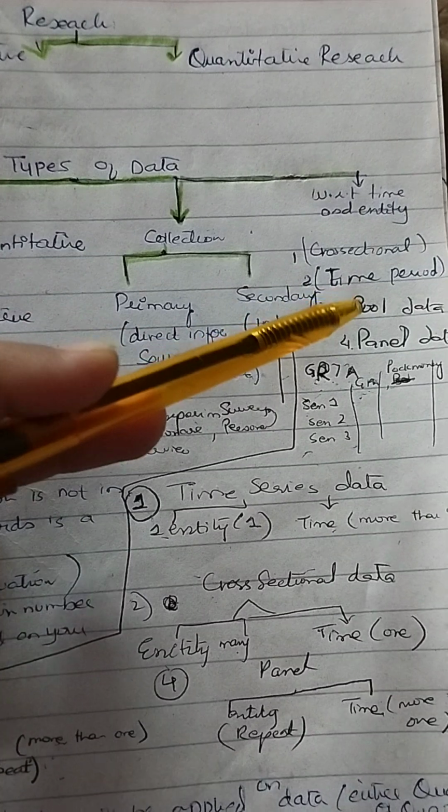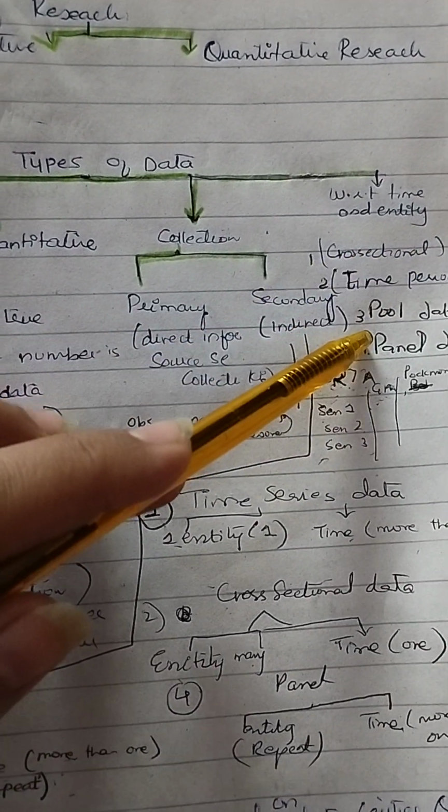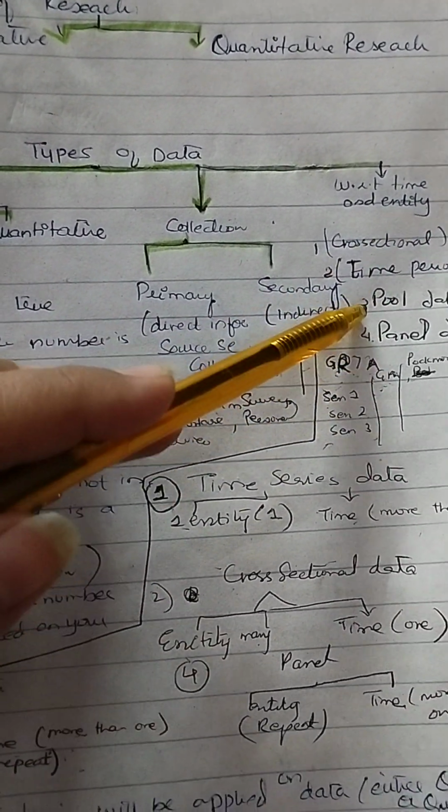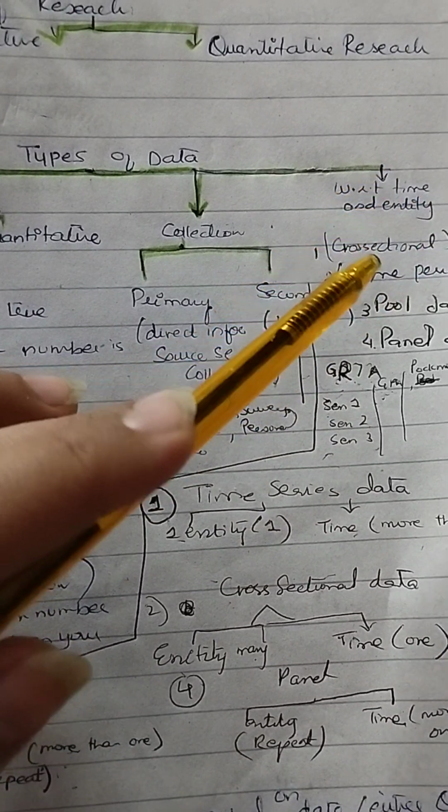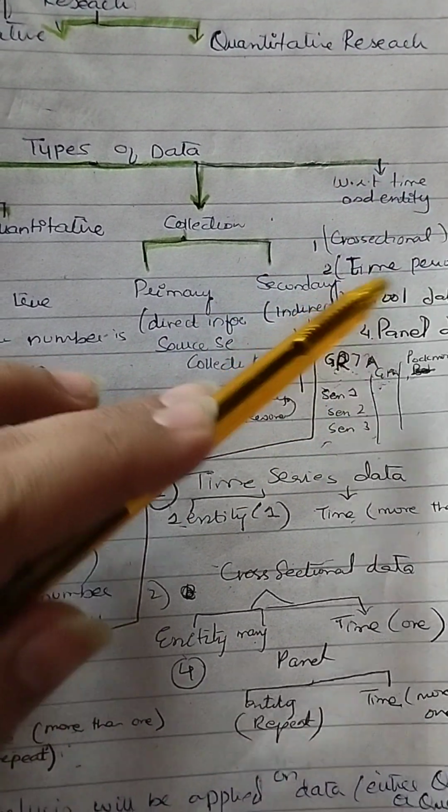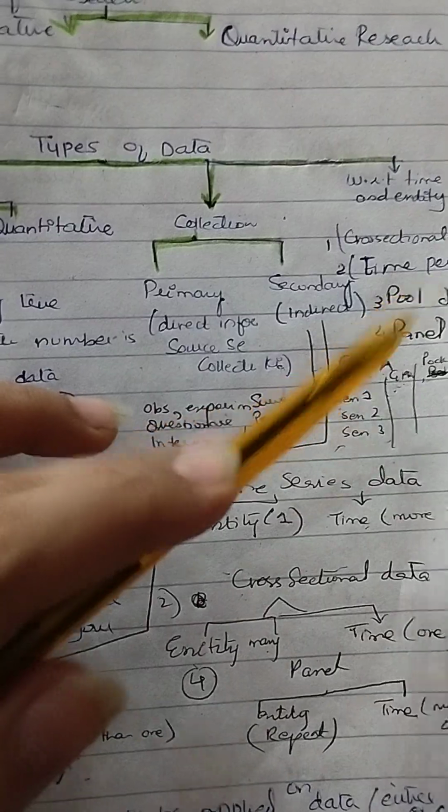Pool data has a variety of entities and a variety of time periods, but entities do not repeat. Panel data is just like pool data, but entities may repeat.